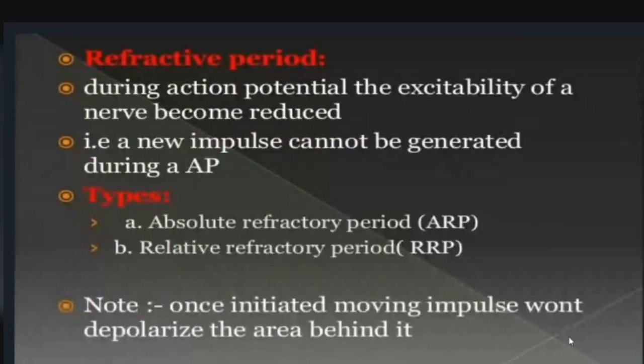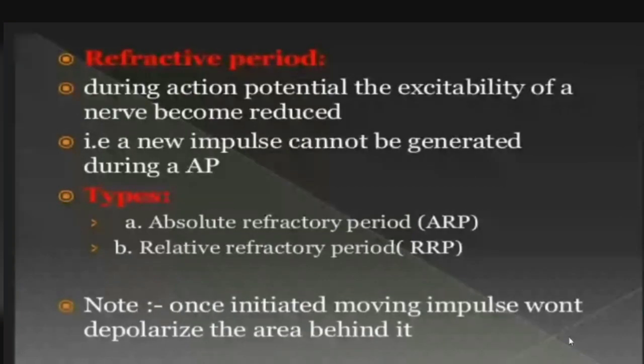Refractory period. During the action potential, the excitability of a nerve becomes reduced. That is, a new impulse cannot be generated during an AP. There are two types of refractory period: absolute refractory period and relative refractory period.